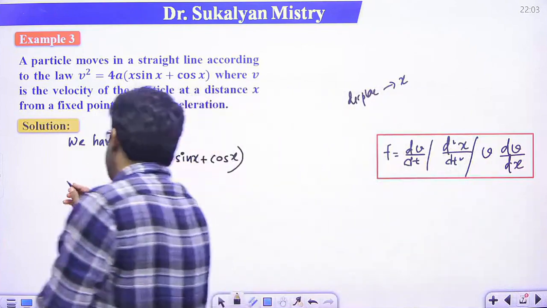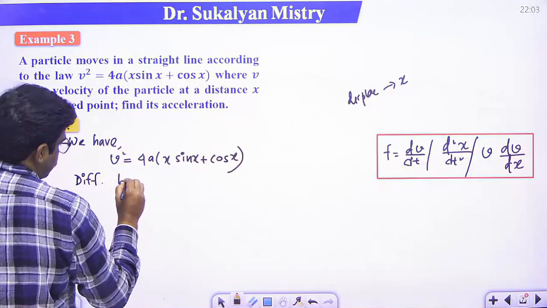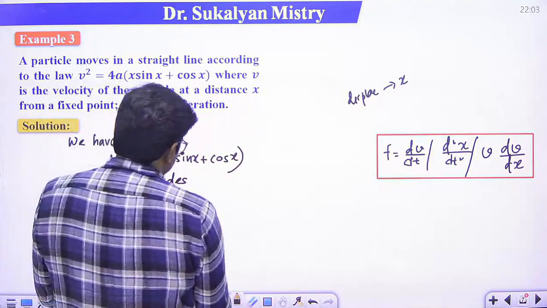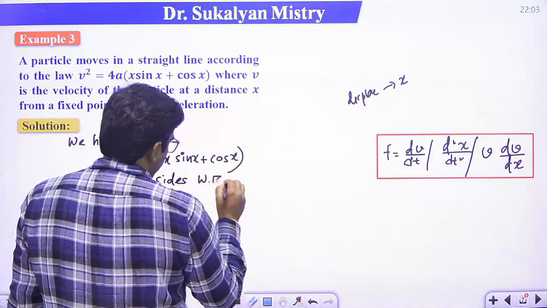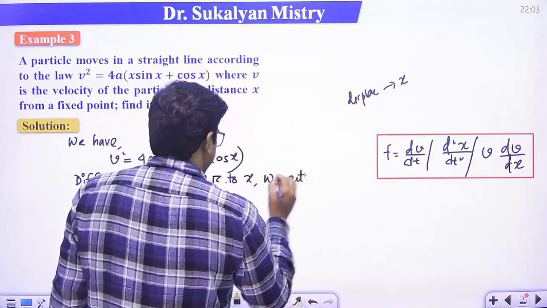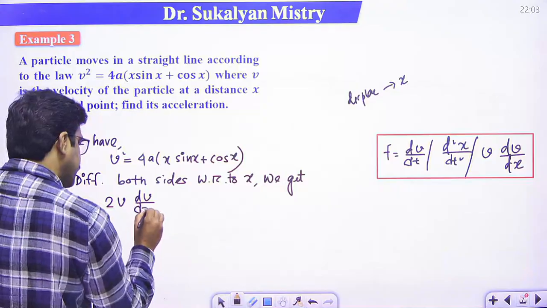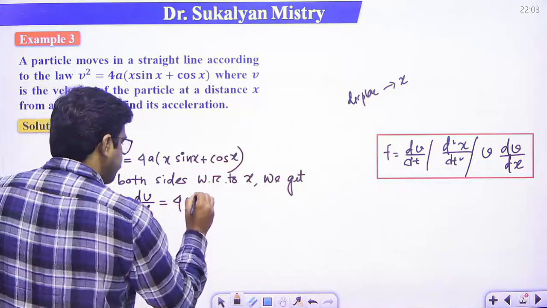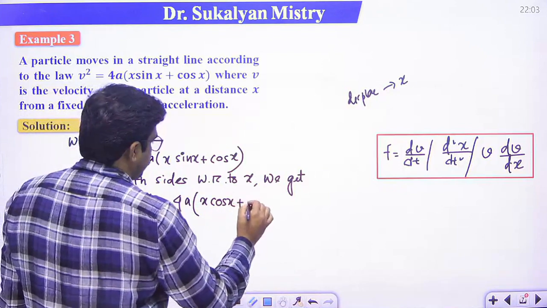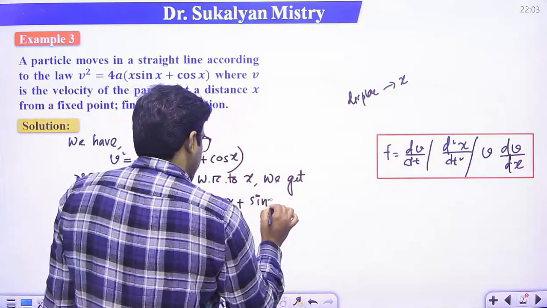Differentiating both sides with respect to x, we get 2v dv/dx equal to 4a times: x cos x plus, x fixed, sin x.